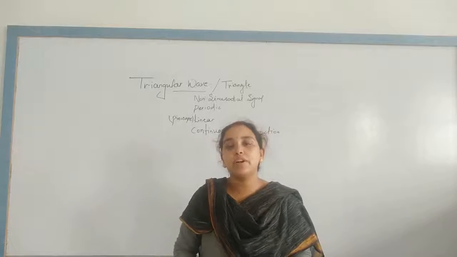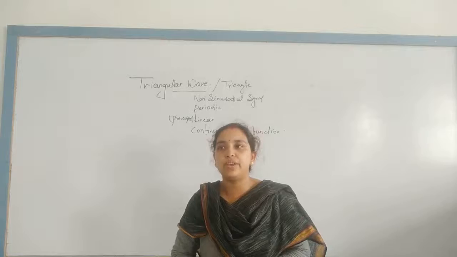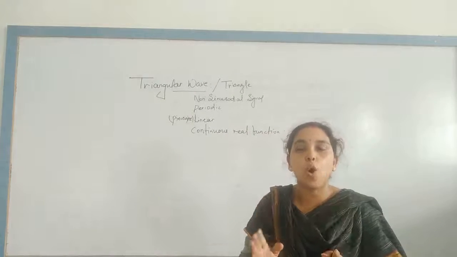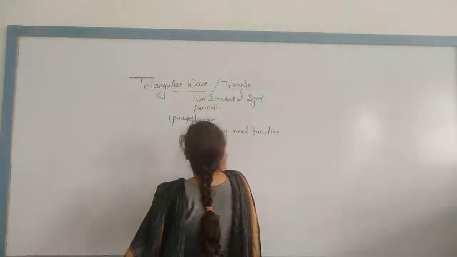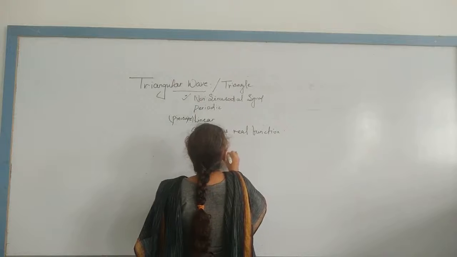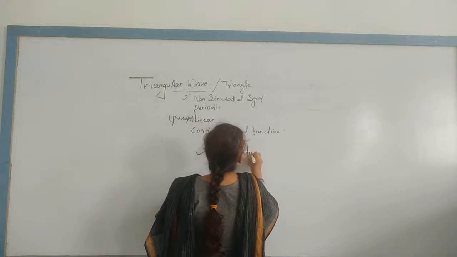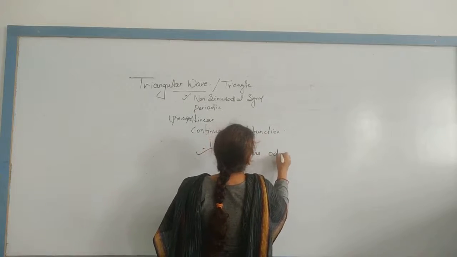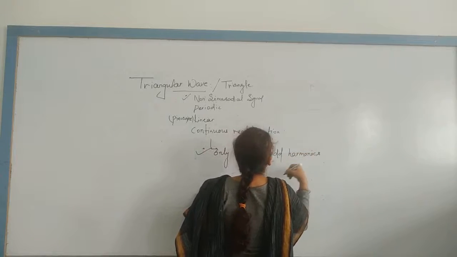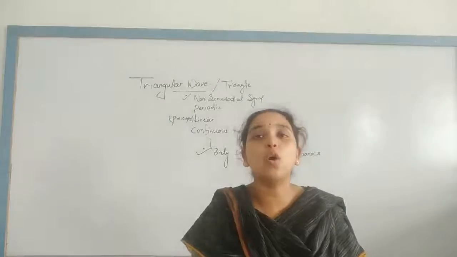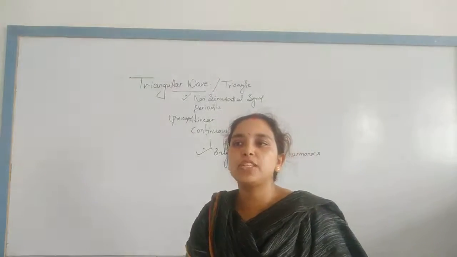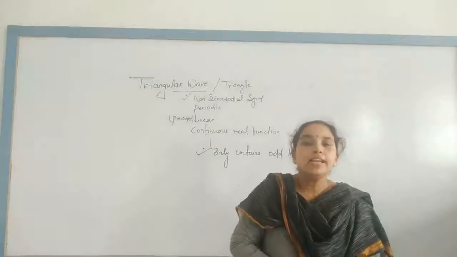Like a square wave, we have already studied what is a rectangular wave and what is a square wave. Like a square wave, the triangle wave contains only odd harmonics. That is the second point, the first point is done. It only contains odd harmonics, odd number of signal it contains. The higher harmonics roll off much faster than in a square wave.